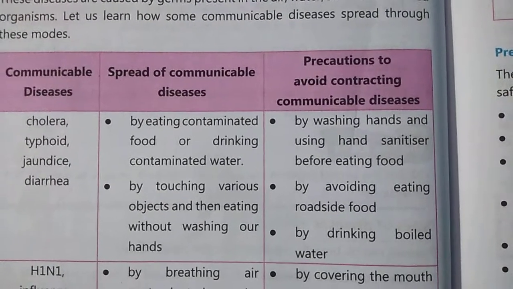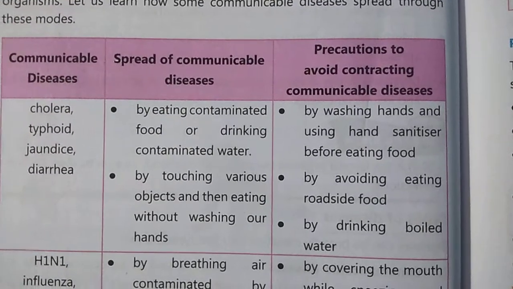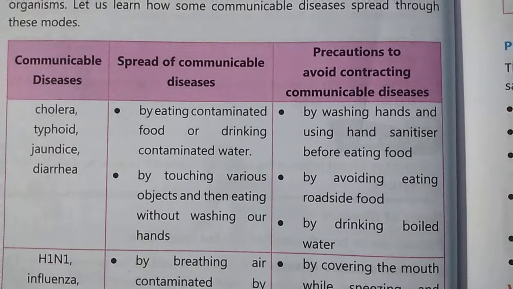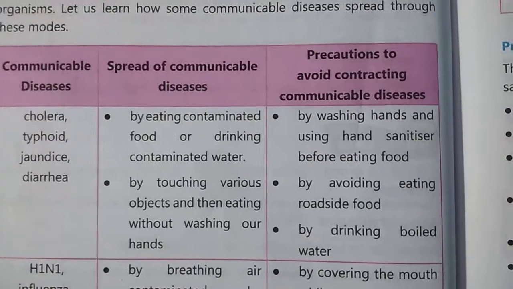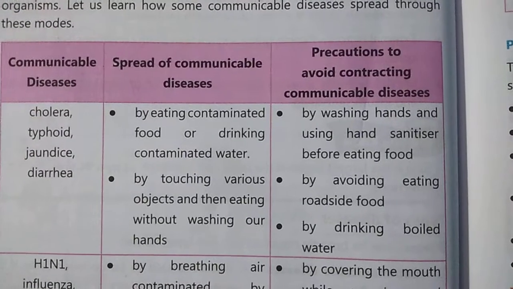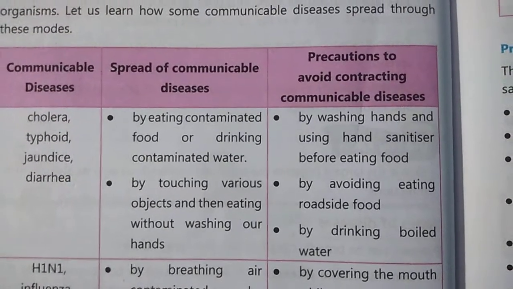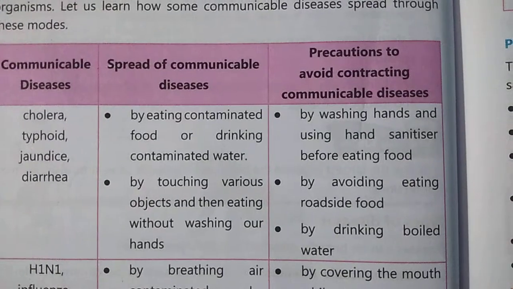So the first group of communicable diseases has cholera, typhoid, jaundice, and diarrhea. These diseases spread by eating contaminated food or drinking contaminated water. Now what do we mean by contaminated?